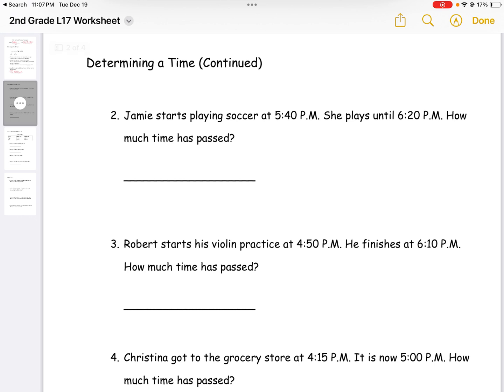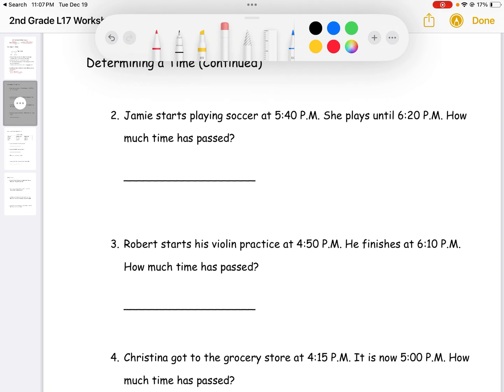Moving on to the next page. Determining the time continued. Number 2. Let's answer number 2. It says, Jamie starts playing soccer at 5:40 p.m. She plays until 6:20 p.m. How much time has passed? So it's still p.m. and the number of hours has changed, but it's not 1 full hour because then it would be 6:40, but it's 6:20.